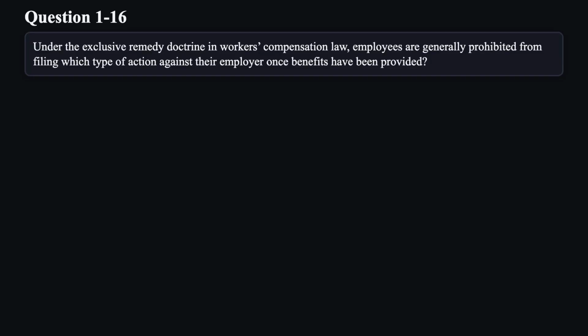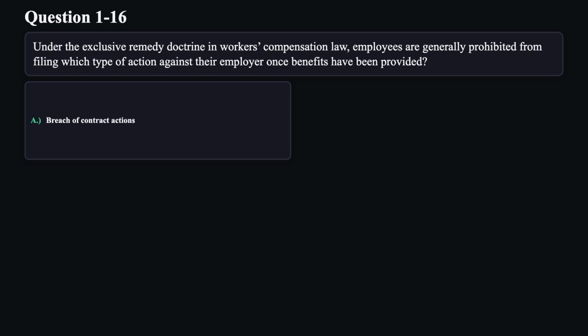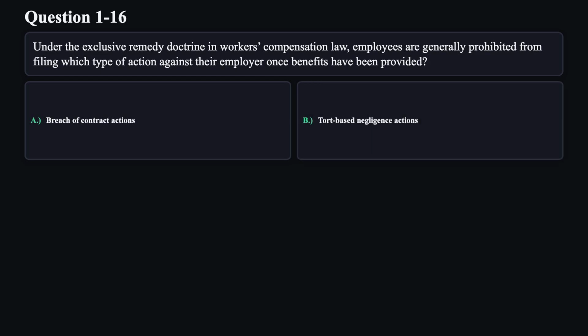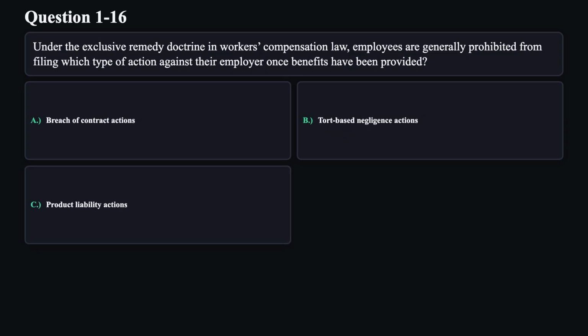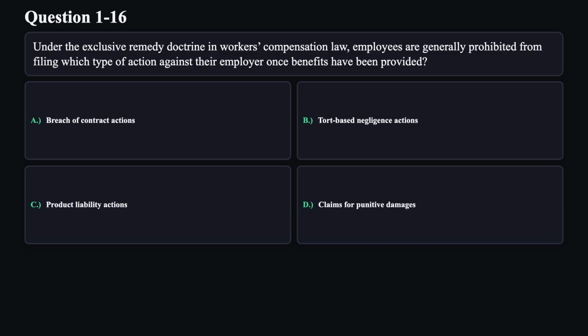Question 16. Under the exclusive remedy doctrine in workers' compensation law, employees are generally prohibited from filing which type of action against their employer once benefits have been provided? A. Breach of contract actions. B. Tort-based negligence actions. C. Product liability actions. D. Claims for punitive damages.